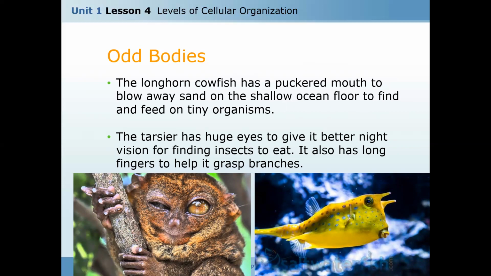Okay. The tarsier has huge eyes, as you see, to give it better night vision for finding insects to eat. It also has long fingers to help it grasp branches. So this is another example for structures in organisms and in odd bodies for doing different functions.